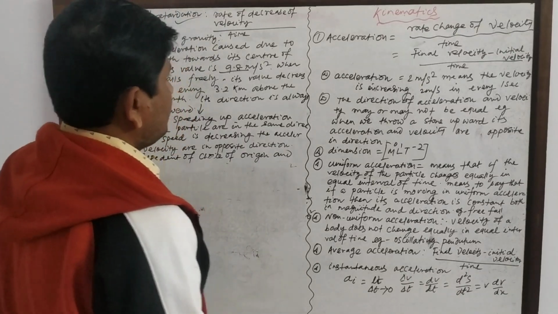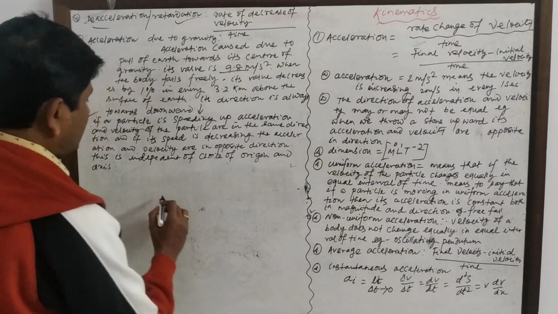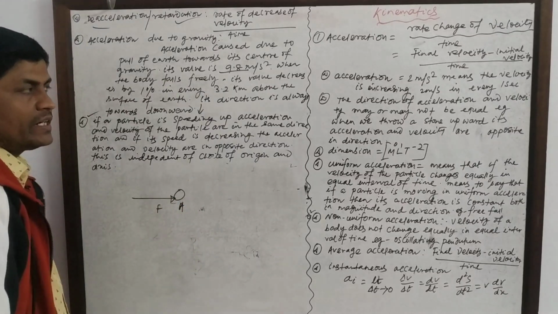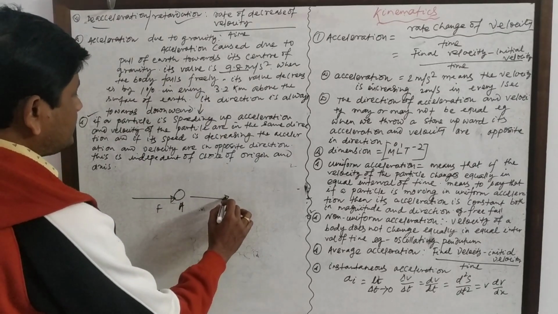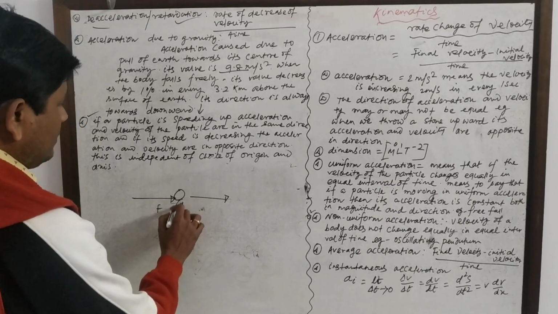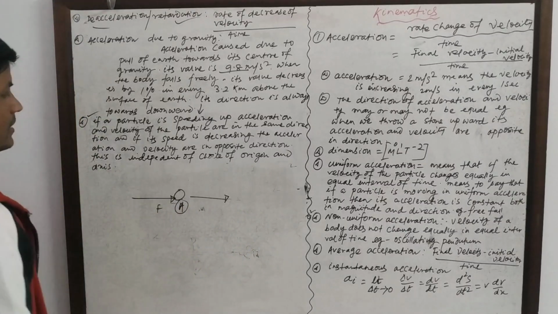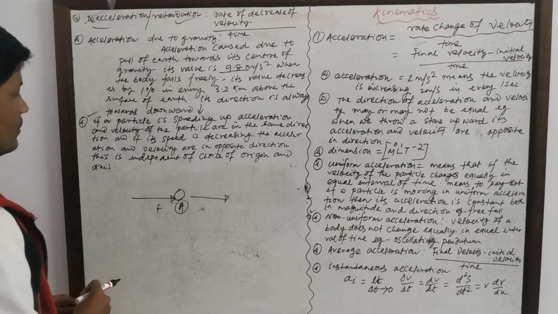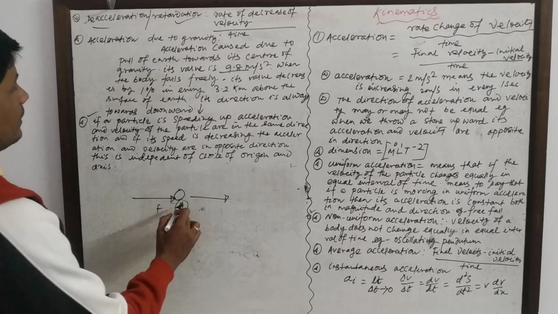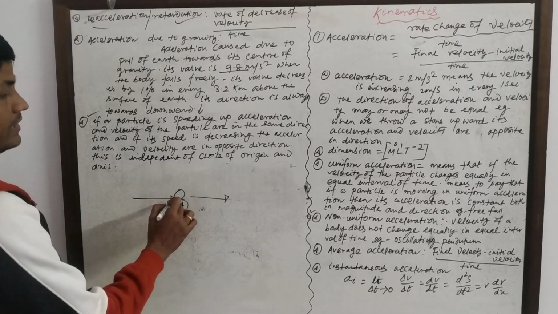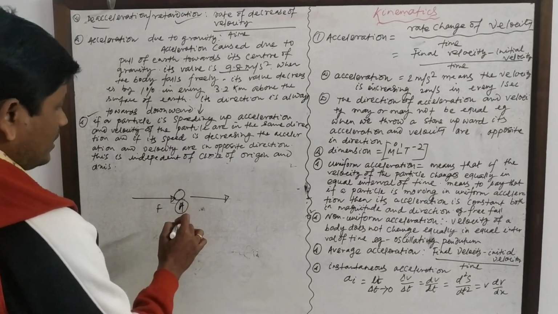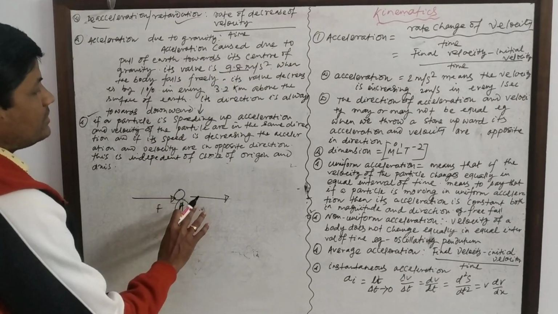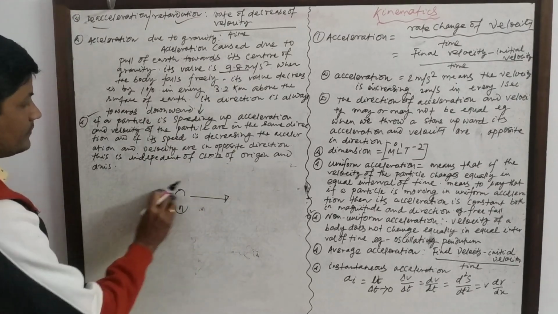Acceleration is caused due to the external force. If an external force is applied on a particle A, then it will accelerate. If the particle is at rest, it will start to accelerate, or if it is already in motion with some velocity, the velocity will increase.